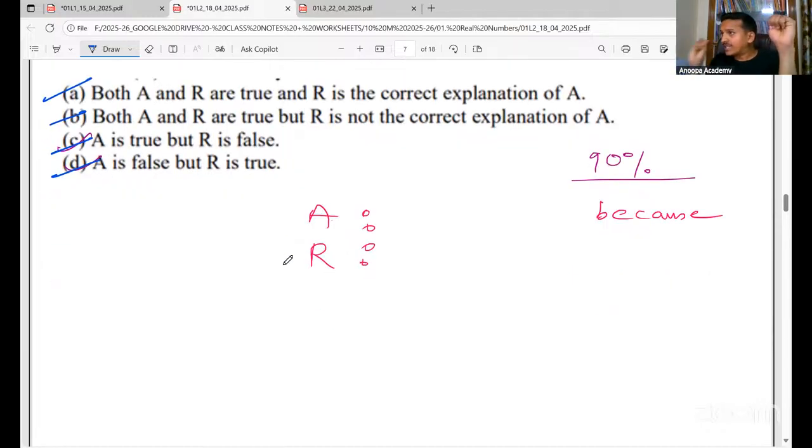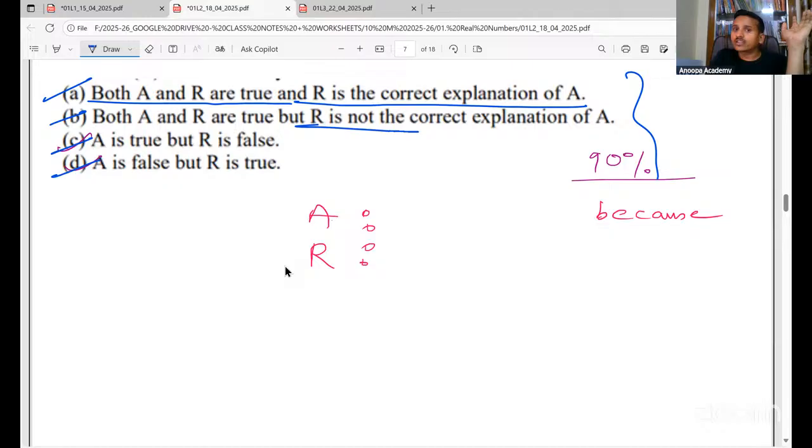When I'm giving a test, I will not give these 4 options. You have to learn and come. For assertion reasoning, I will give the 2 statements, and you have to choose A, B, C, D. So A is both assertion and reason are true, and R is the correct explanation of A. Here, R is not the correct explanation of A. A is true, R is false. A is false, R is true.